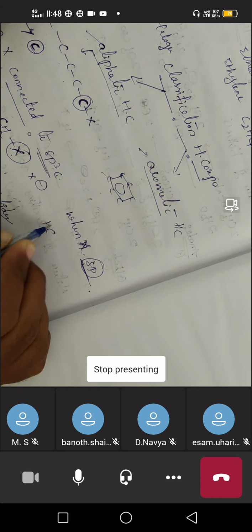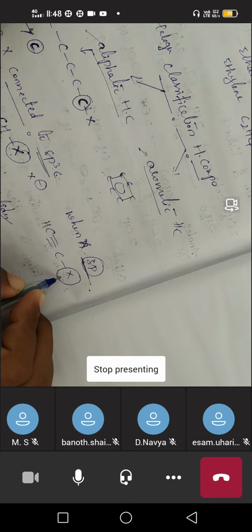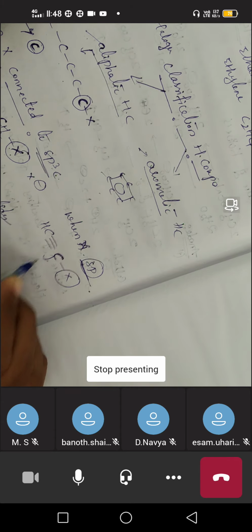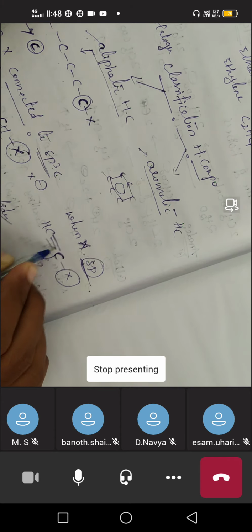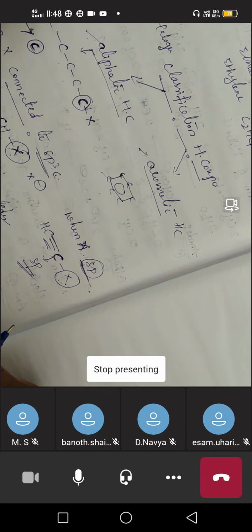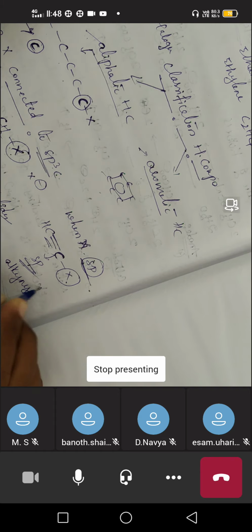So we can write CH triple bond CX. Here X, our halogen, is connected to a carbon which is in sp hybridization. The triple bonded carbon hybridization is sp. This is called an alkynyl